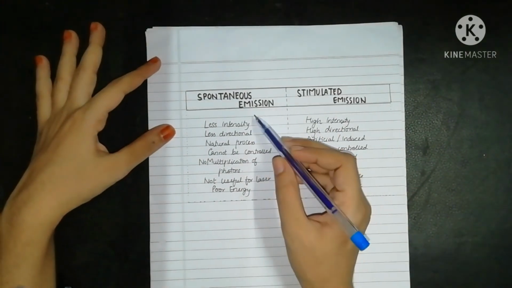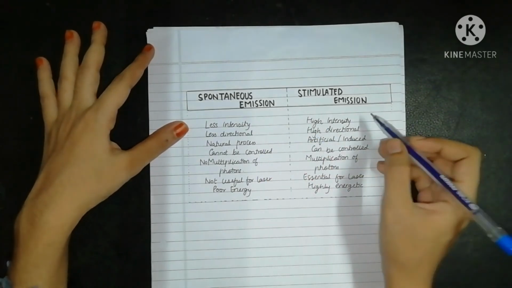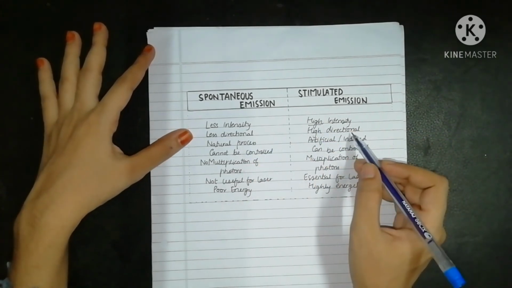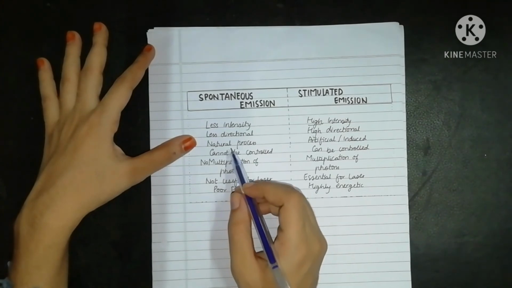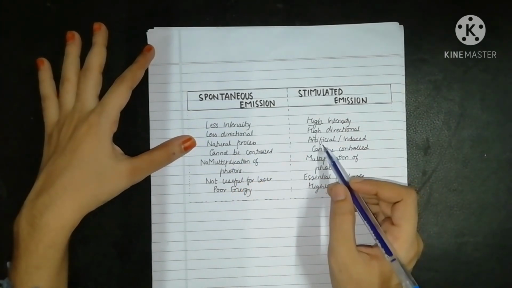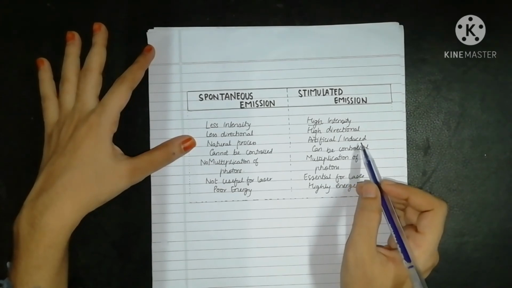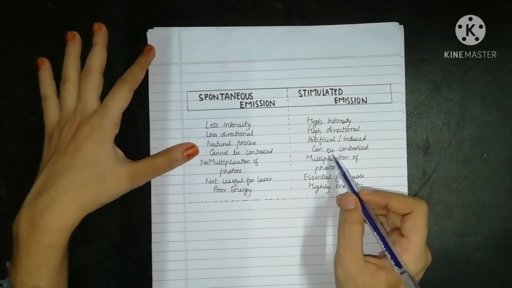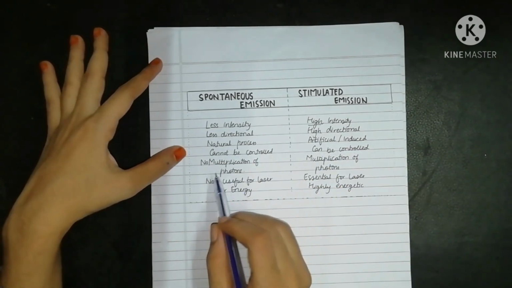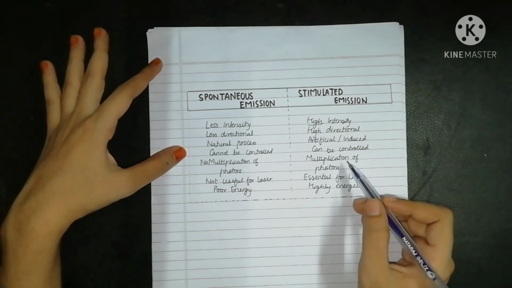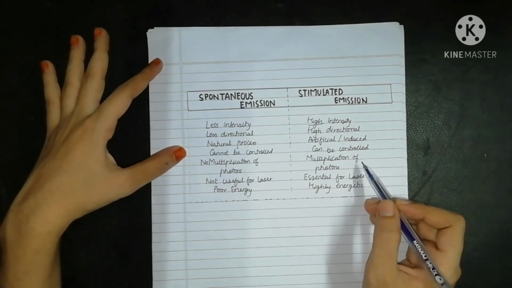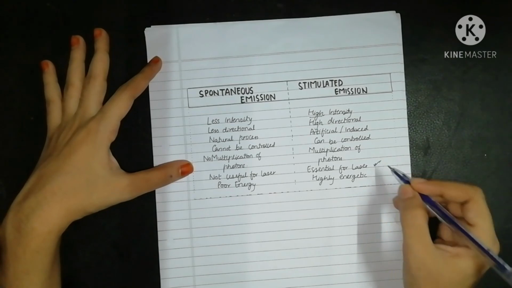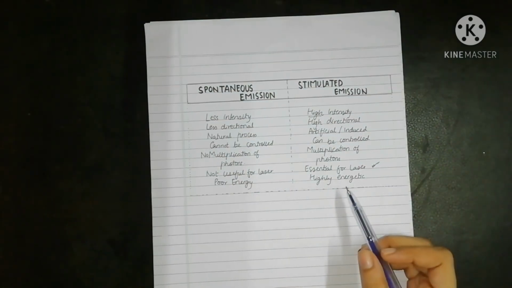The radiation in spontaneous emission has less intensity, whereas in stimulated emission it has high intensity. It is less directional, while stimulated emission is highly directional. Spontaneous emission could also be called the natural process, whereas stimulated emission is artificial, or you can say an induced process. Spontaneous emission cannot be controlled since it occurs by itself, while stimulated emission can be controlled. In spontaneous emission, no multiplication of photons occurs, whereas in stimulated emission, multiplication of photons occurs. It is not useful for laser, whereas stimulated emission is essential for laser. This has poor energy, while this is highly energetic.